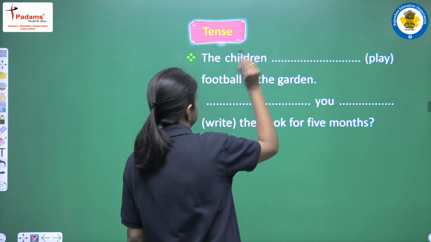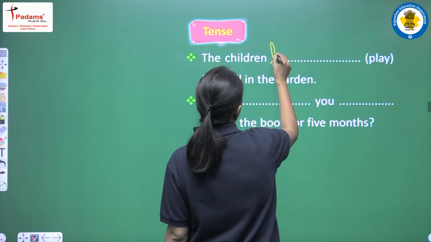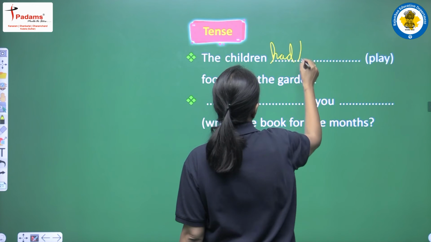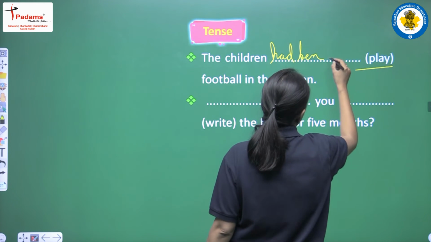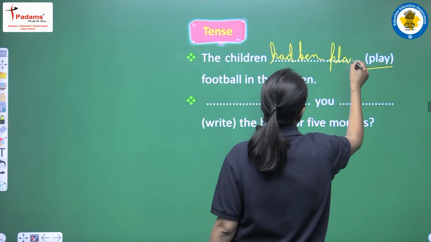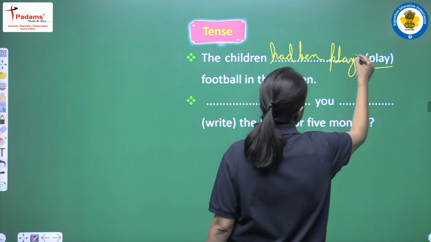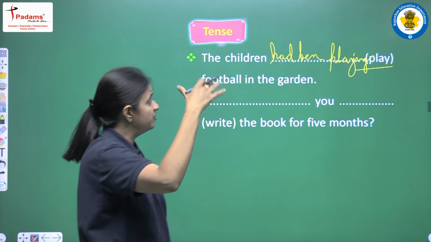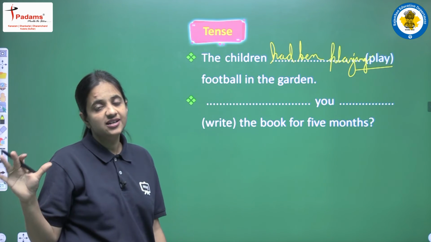Okay, so in this sentence also, first of all we will use had been, first form plus ing, it will be playing. And the sentence will be, the children had been playing football in the garden.